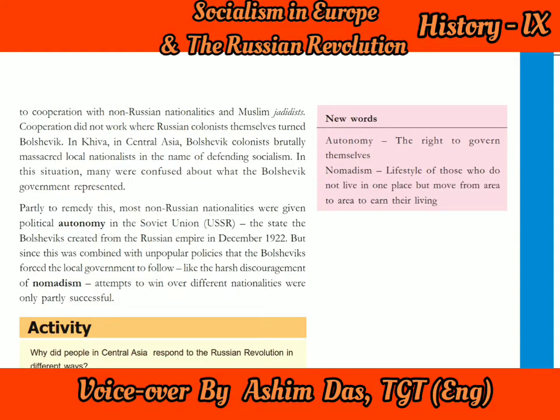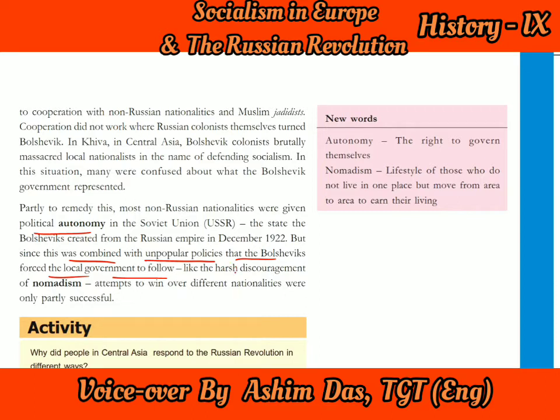Now, what is nomadism? Nomadism is the way people used to live. They do not stay permanently in one place, but keep on moving from one place to another. So these Bolsheviks forced the local government to follow some attempts to win over the different nationalities, and these were, however, only partly successful. Why?